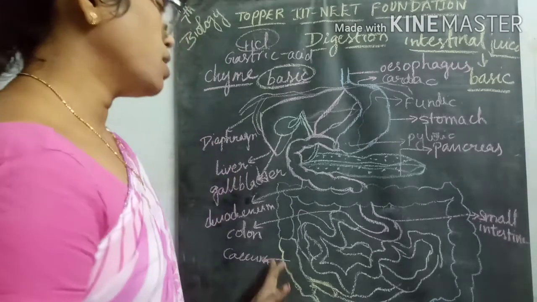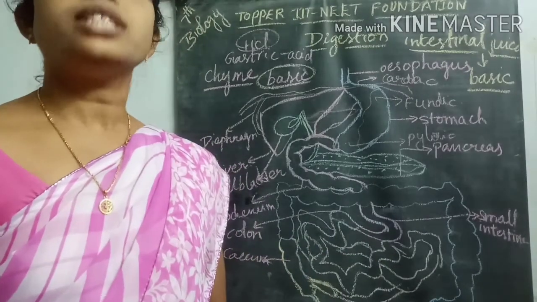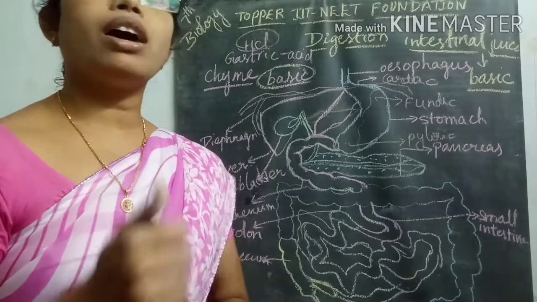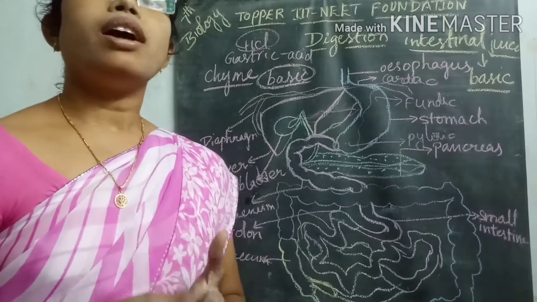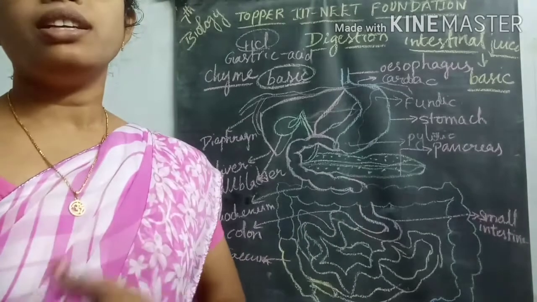When the food material reaches the large intestine, its movement is somewhat slower compared to the remaining parts.